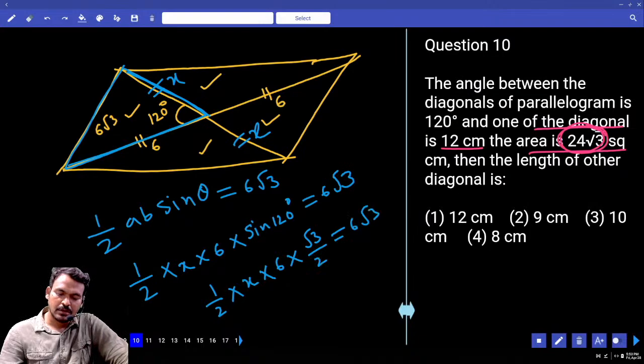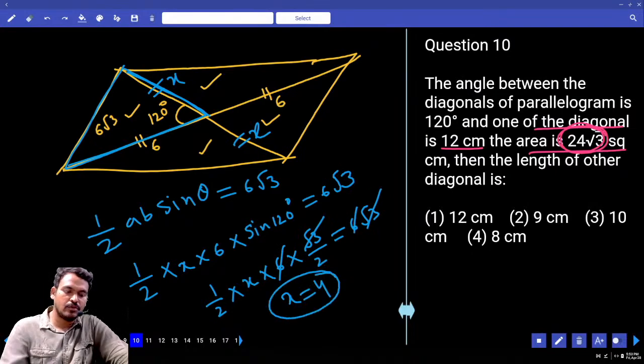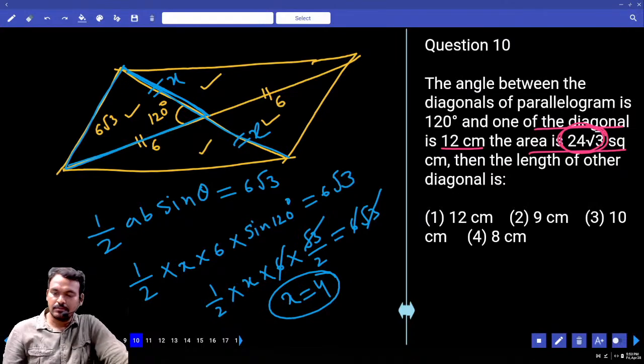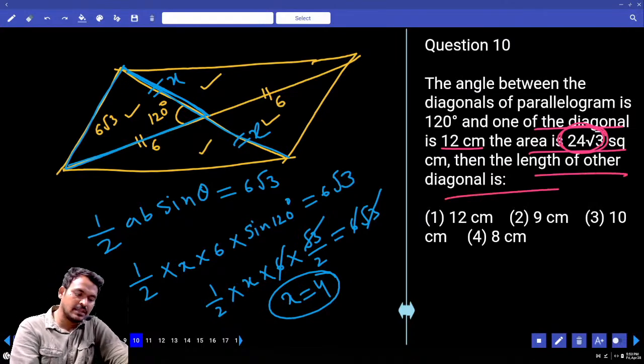6 root 3. Root 3 cancels, 6 also cancels. x equals how much? 4. If the x value is 4, then the other one is also 4, so the total value is 8. What is the question here? Length of the other diagonal. Second diagonal is 8.